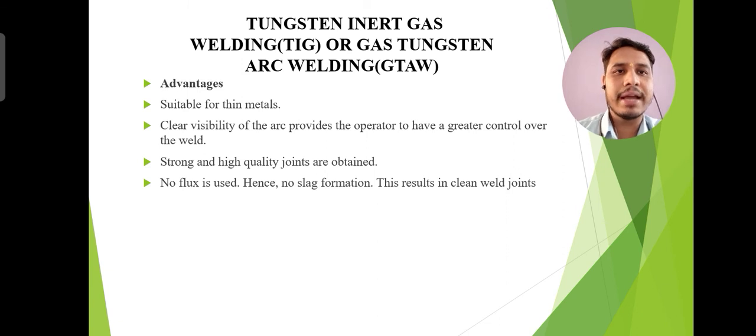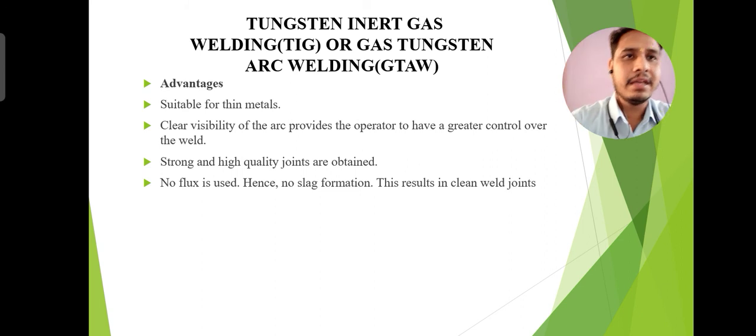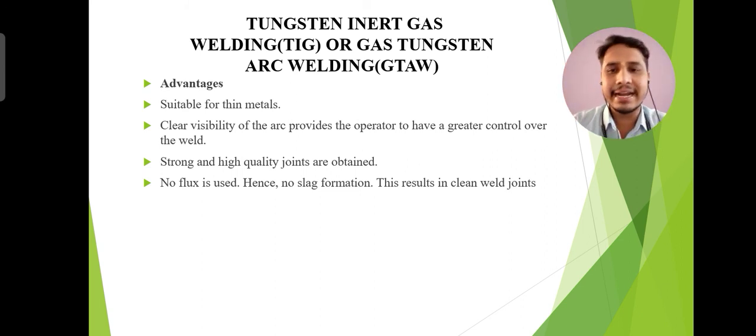Strong and high quality joints are obtained, and no flux is used. This is the basic best advantage of tungsten inert gas welding, that no flux is used. Hence, there is no danger of flux entrapment when welding refrigerator and air conditioning components.